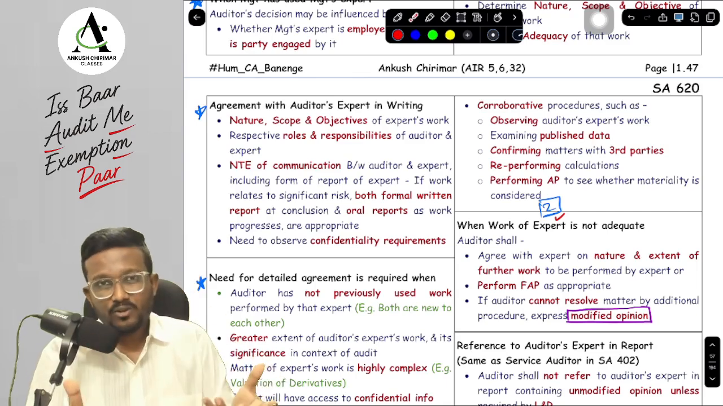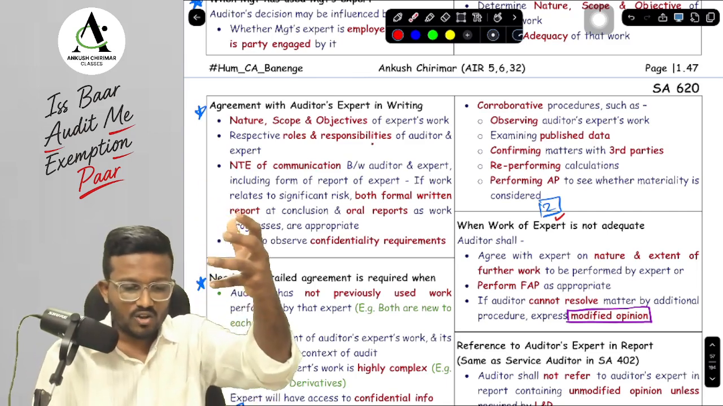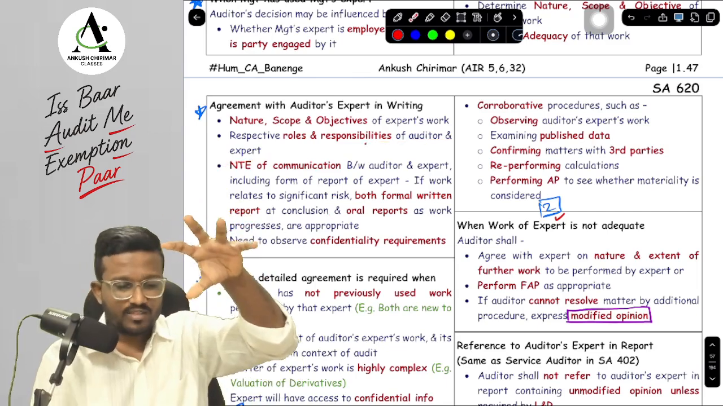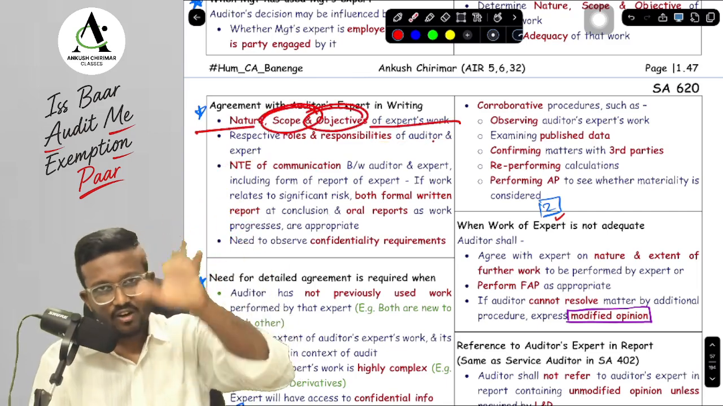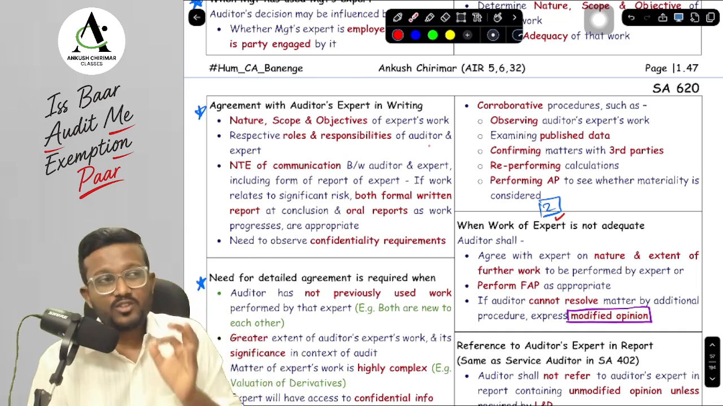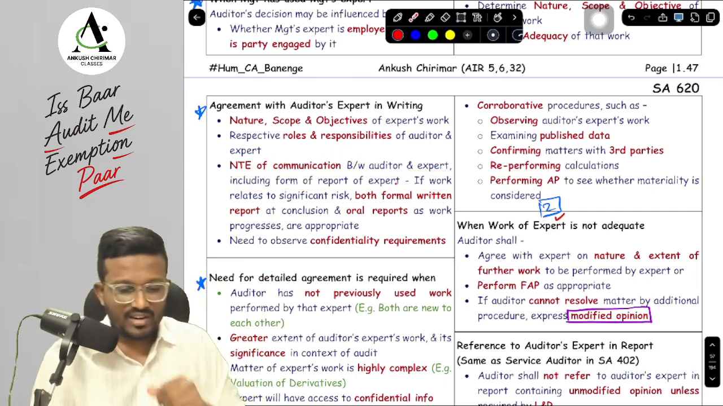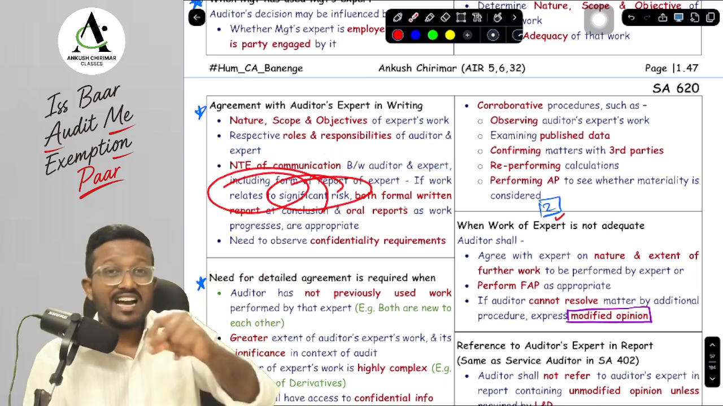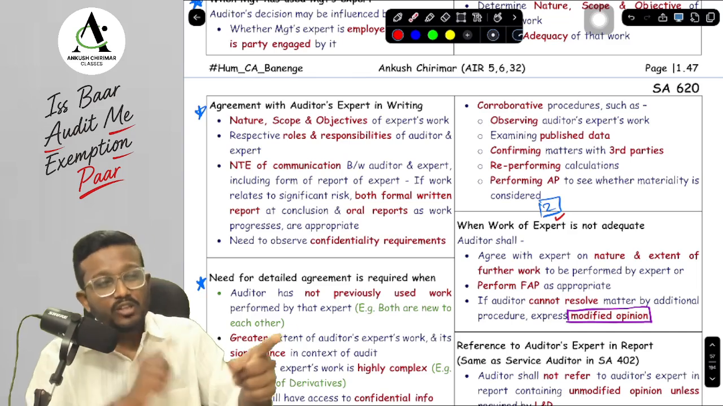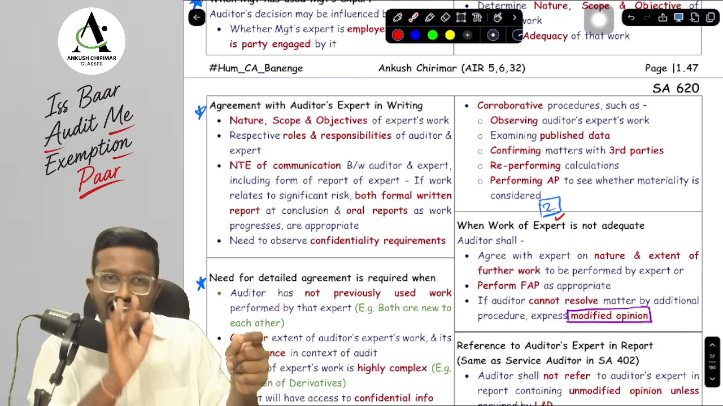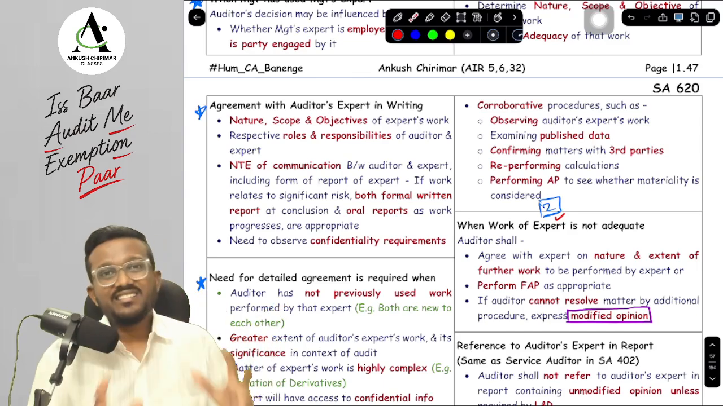In the agreement, what we will do, sir, first of all, we'll talk about the responsibilities of the auditor and the auditor expert. In terms of auditor responsibilities, we will talk about the nature, scope, and objective of the expert's work, and our responsibilities to communicate with the auditor's expert, which means maintain a note of communication. And in this particular case, if work is relating to significant risk, then both formal written report at the end of the audit and oral report as the audit progresses is mandatory.